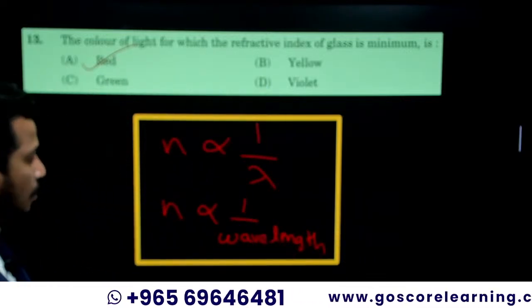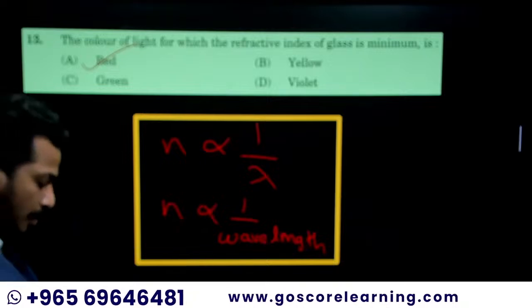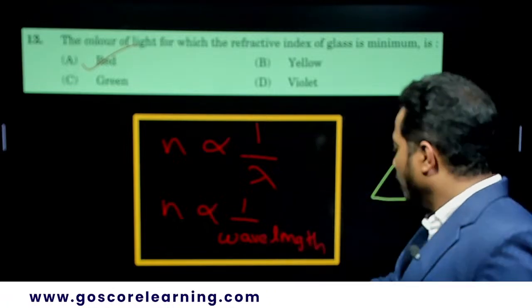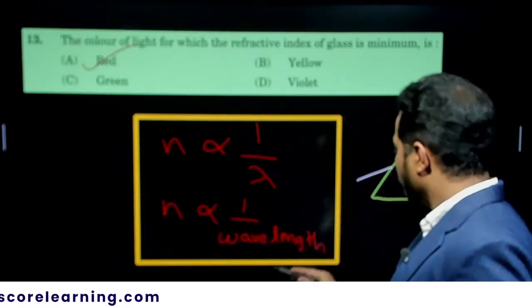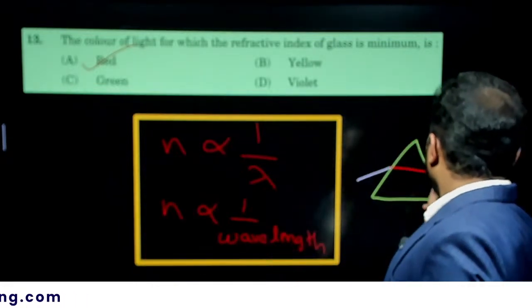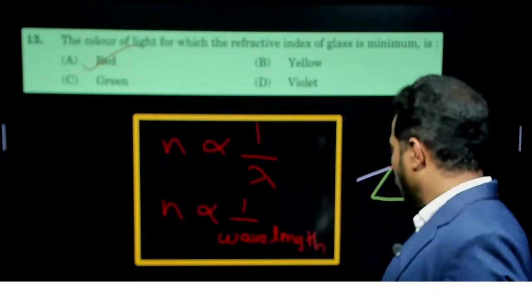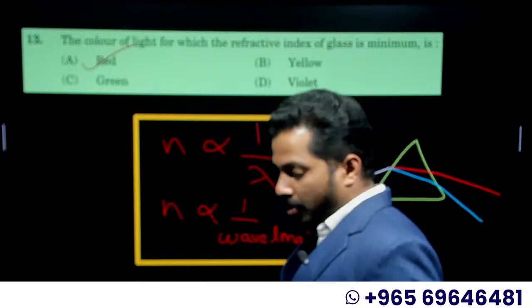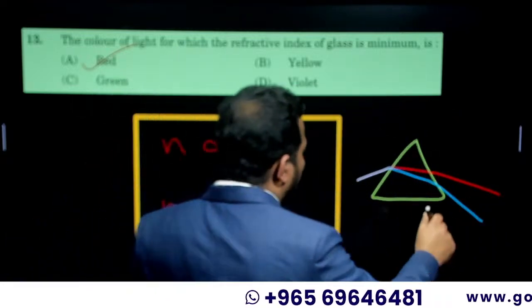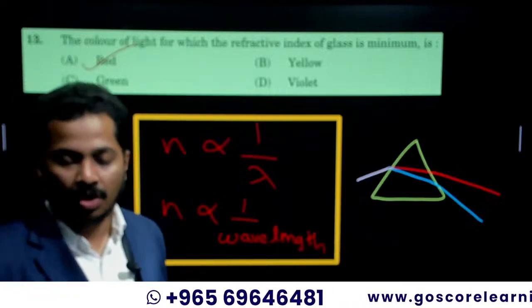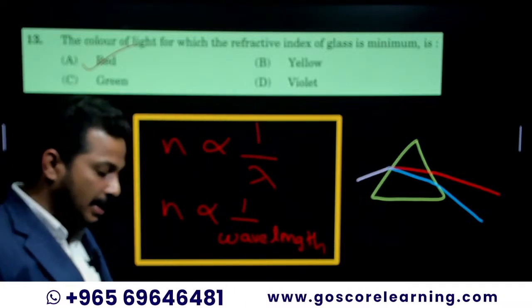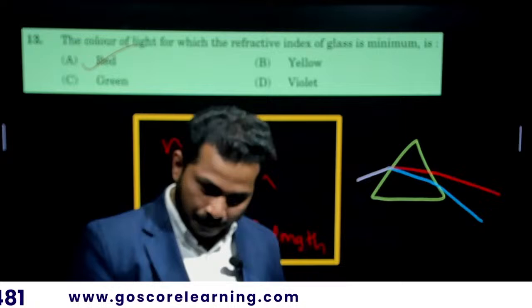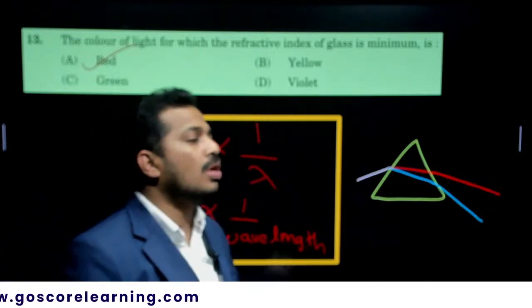Minimum wavelength. Maximum wavelength is for red, so it has the minimum refractive index. Or we can also take it like this: when white light is splitting, dispersed from a glass prism, you can see that the least deviation is for red and the maximum deviation is for violet. So refractive index can be taken like this: the more the deviation for the light, the more the refractive index for it.